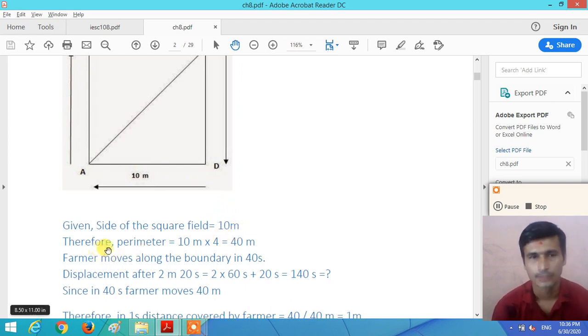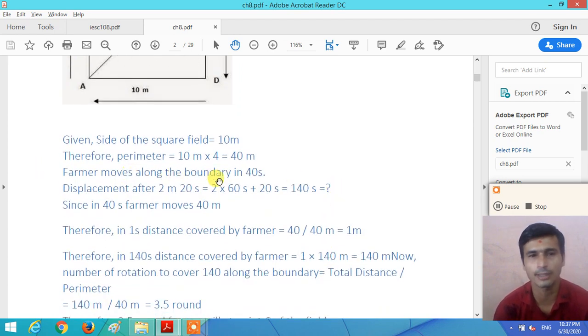The perimeter of the square field is needed. What is the formula to find the perimeter? 4 multiplied by the length of the side. So the perimeter of the square field is 10 meter multiplied by 4 sides, which is equal to 40 meter. Now the farmer moves along the boundary in 40 seconds. It covers the 40 meter distance in 40 seconds.